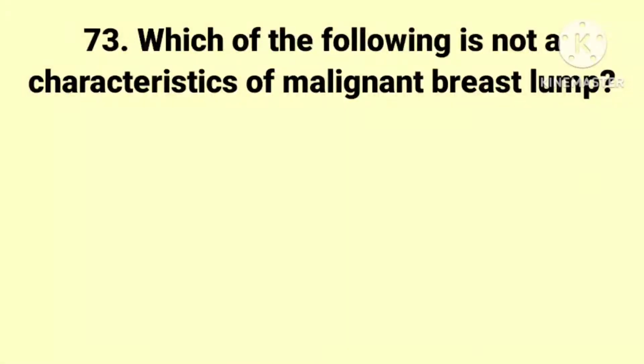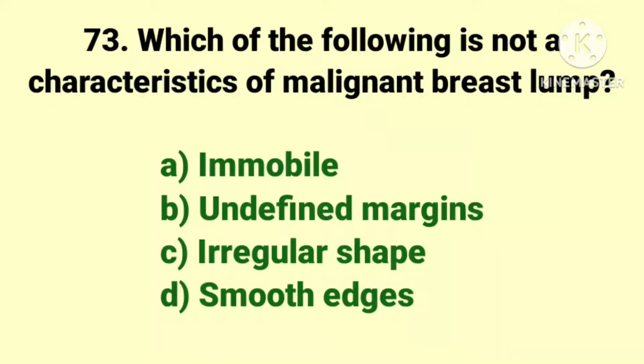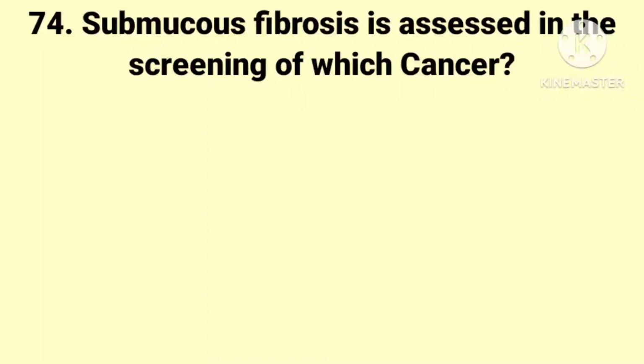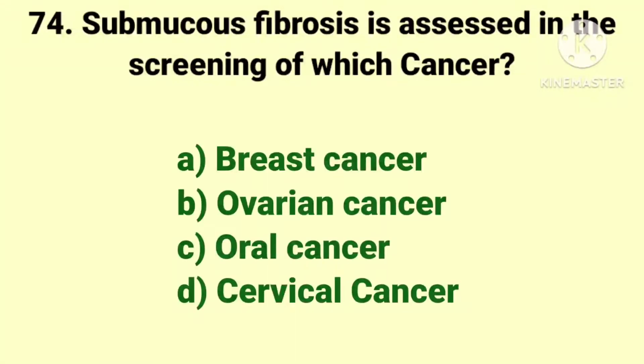Next question. Which of the following is not a characteristic of malignant breast lump? The options are immobile, undefined margins, irregular shape, and smooth edges. And the answer is smooth edges. Next question. Submucous fibrosis is assessed in the screening of which cancer? The options are breast cancer, ovarian cancer, oral cancer, and cervical cancer. And the answer is oral cancer.